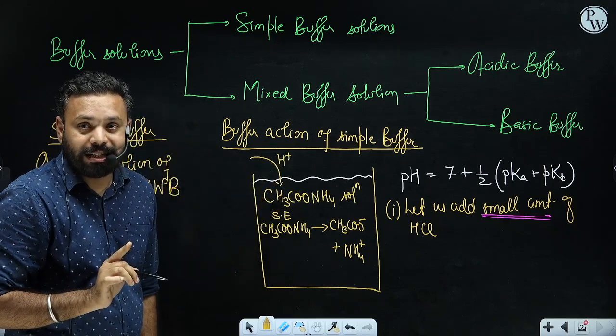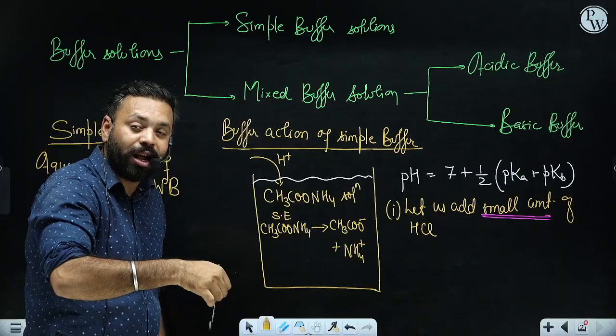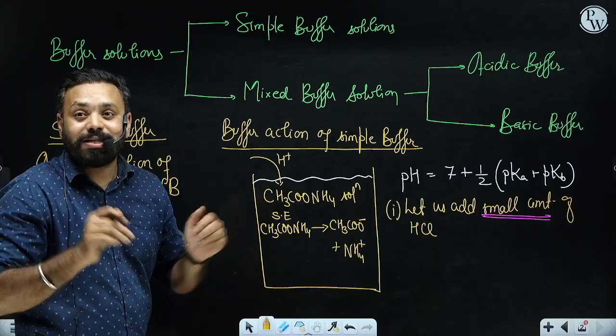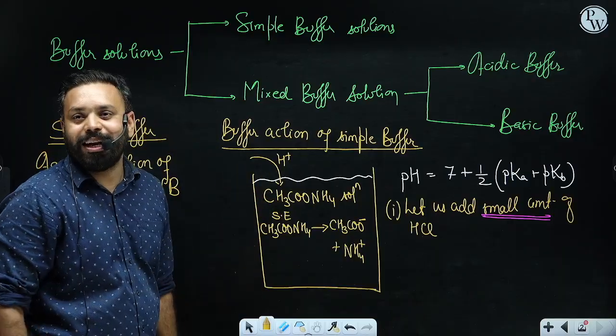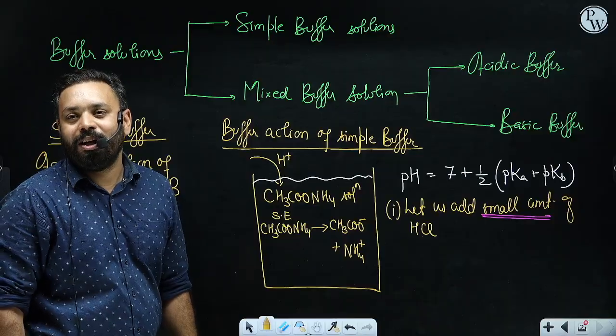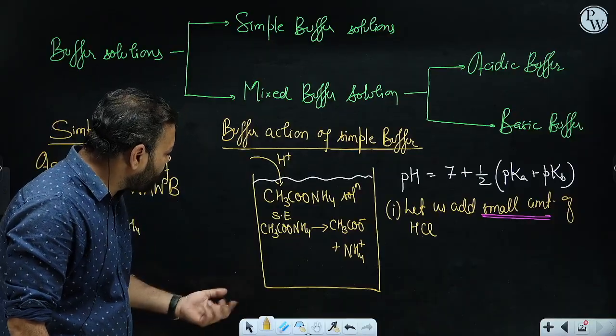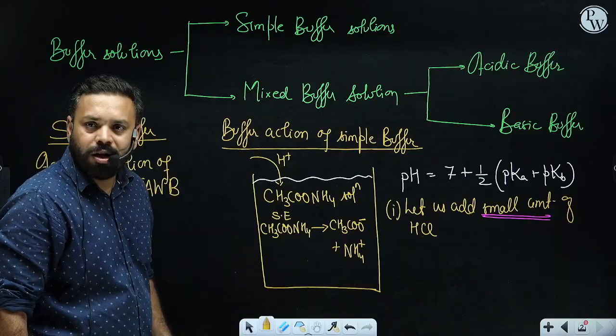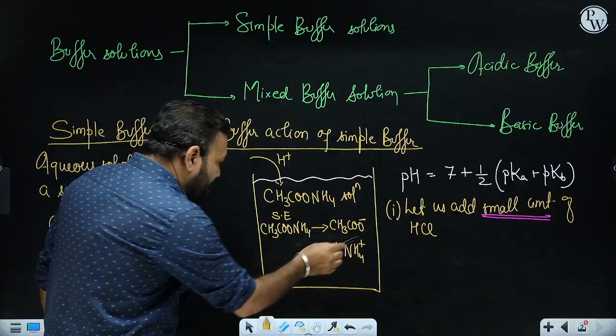HCl is a strong acid. It is going into the solution. Acid will look for a base. What is the base here? You are going to say that, sir, this is a salt. Where is the base? What about acetate ion?